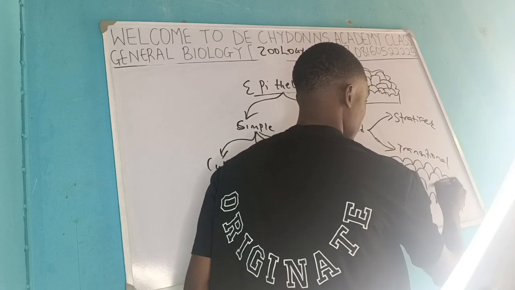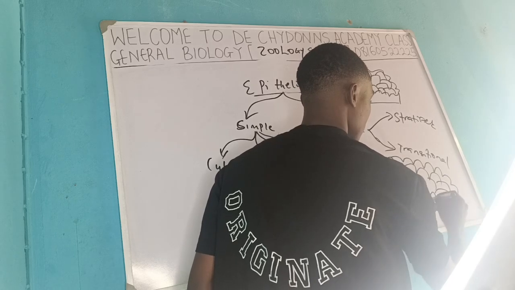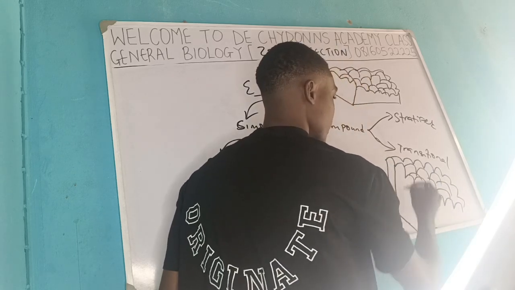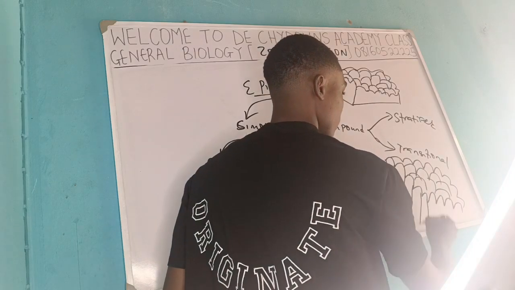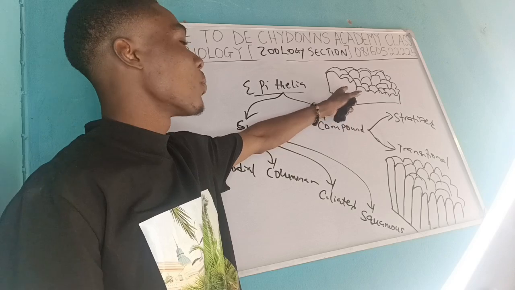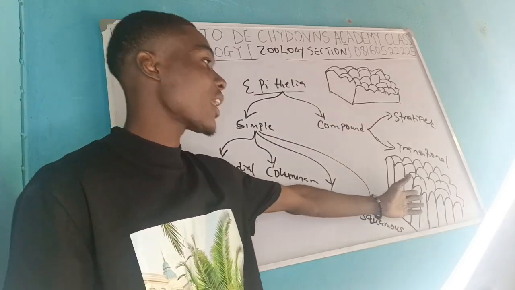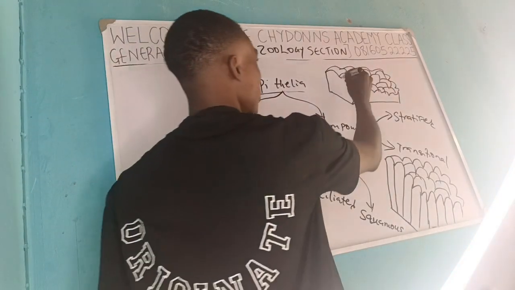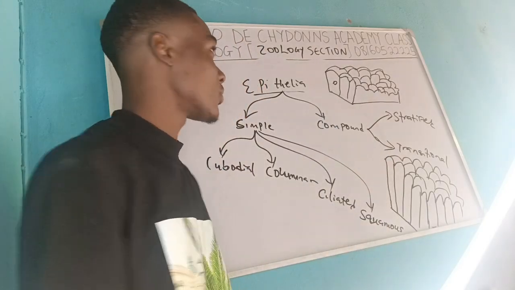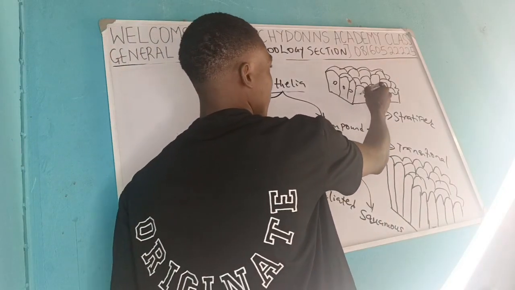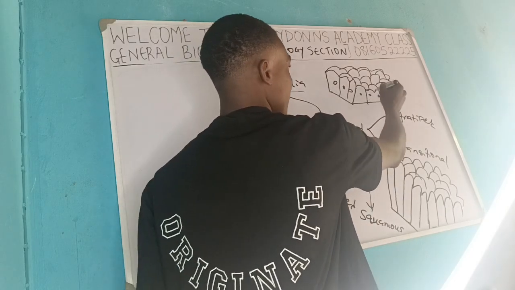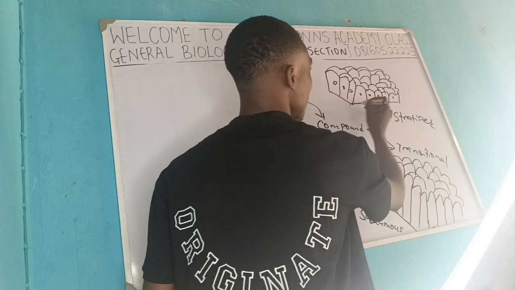So as you can see, they have so much thickness. If you are comparing these two, this cuboidal and this one, you can see the cytoplasm of this one. And remember, there is always a nucleus, because the nucleus will tell you how many cells they are talking about. They have a single nucleus. Each cell has a nucleus. All these are single cells embedded on this surface.